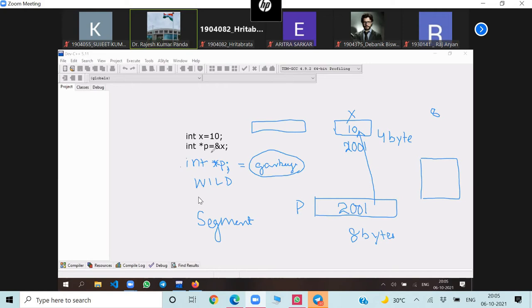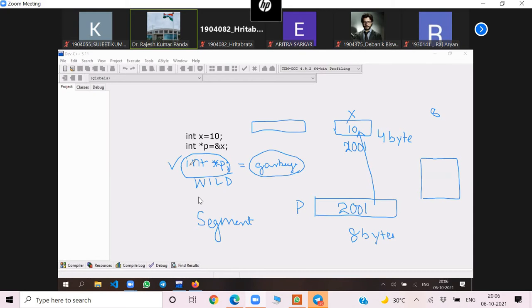But if we leave it open like this, what will it do? It becomes dangerous. So it can point to any location which is not permissible, and the program may encounter an error called segment violation error. A segment violation error occurs when the program tries to access a memory area which is not permissible. We discussed that a segment is a block of memory. So these types of uninitialized pointers are known as wild pointers.